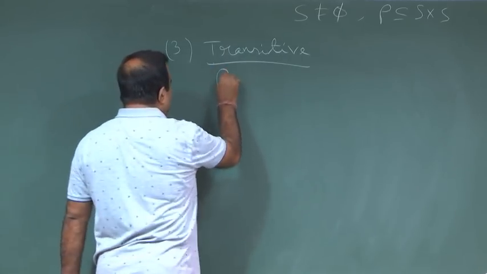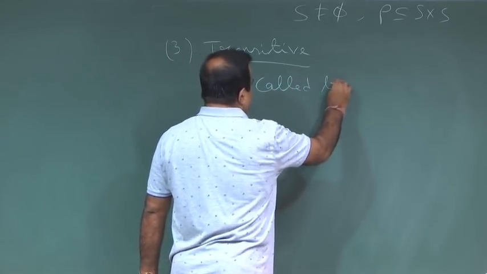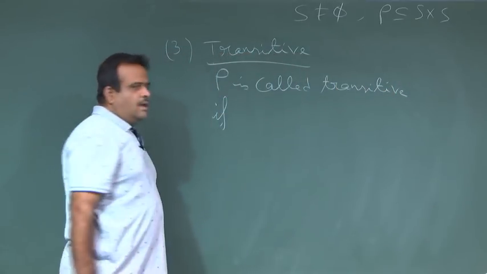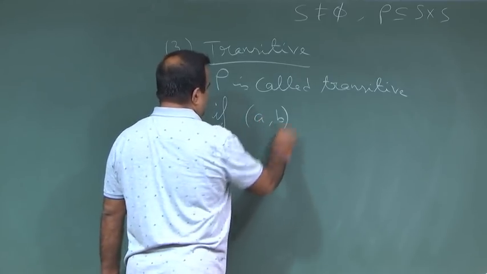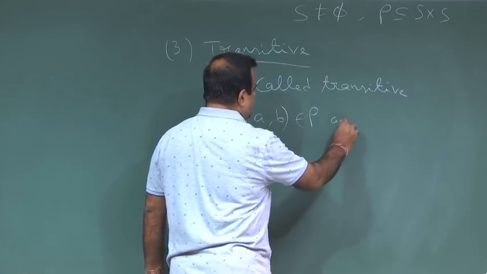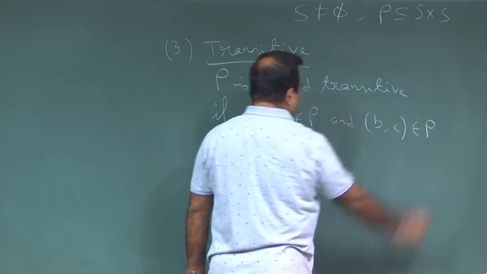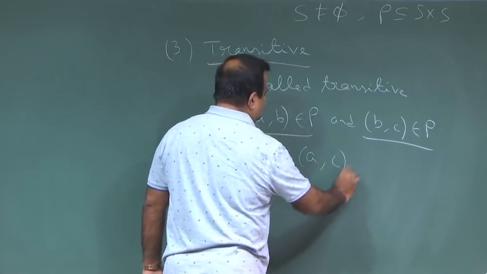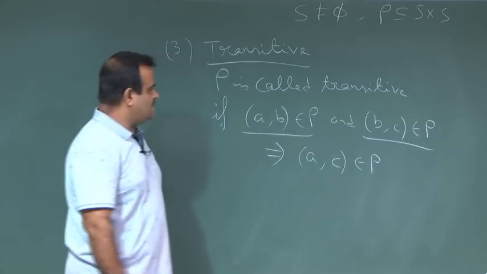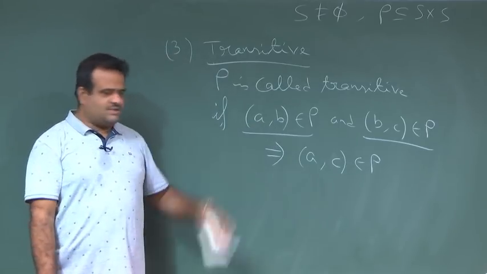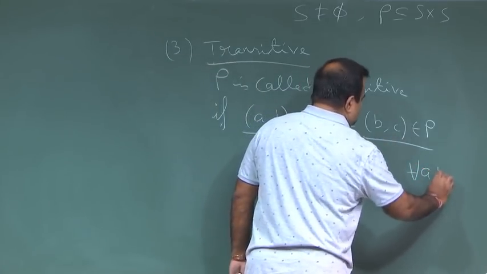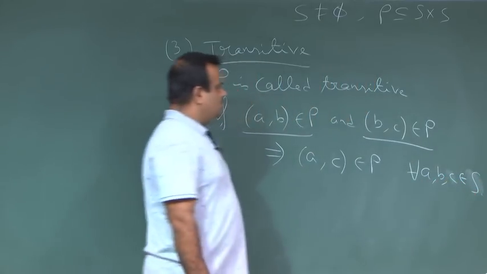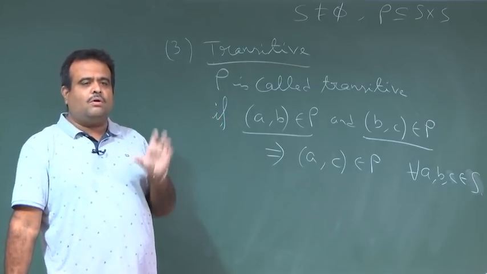A relation rho is called transitive if we take elements (a, b) from rho and (b, c) from rho, we take two elements, one is (a, b), another one is (b, c) from rho, and this implies (a, c) belongs to rho, and if it is true for all such a, b, c, then this relation is transitive. Earlier for symmetric also, it must be true for all such a, b.